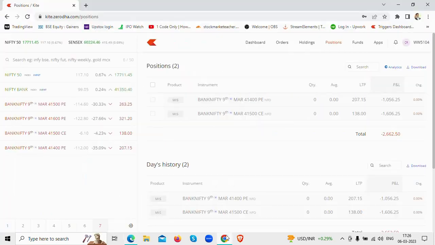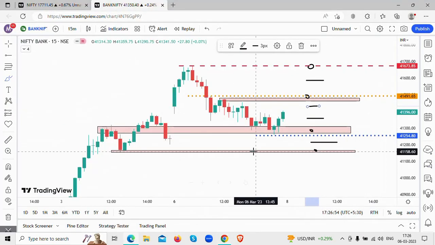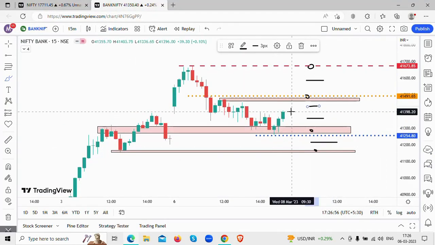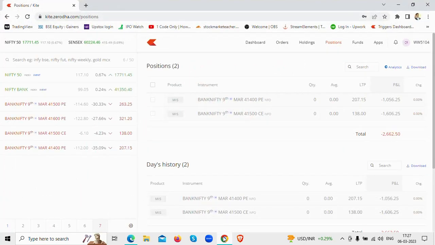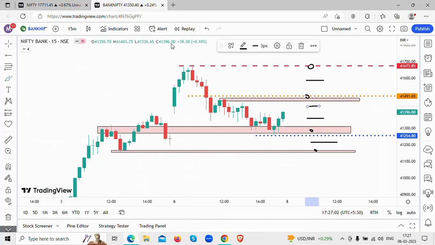Yes, we took a trade, and you can see there was a loss of 2,600, and again there was a kind of a mistake from my end. Today I will explain not the first trade. The first trade which I took was 41,500 C on Bank Nifty. Okay, I took a trade on Bank Nifty. Now, what was the trade taken? I will explain here.